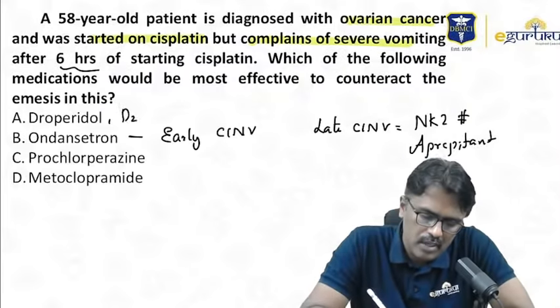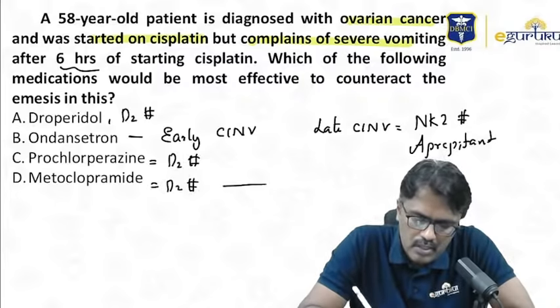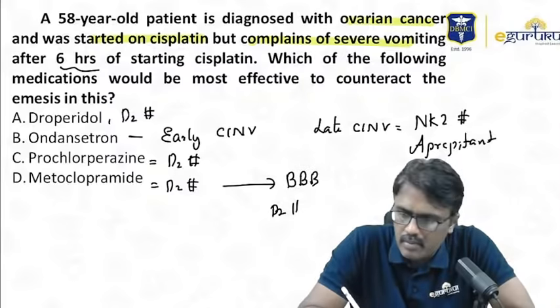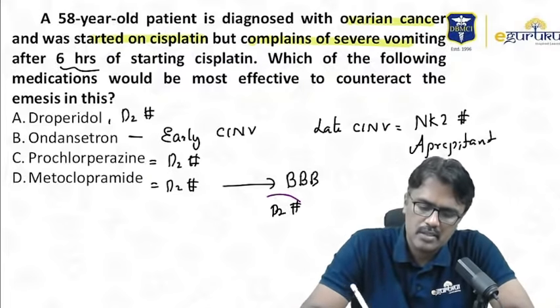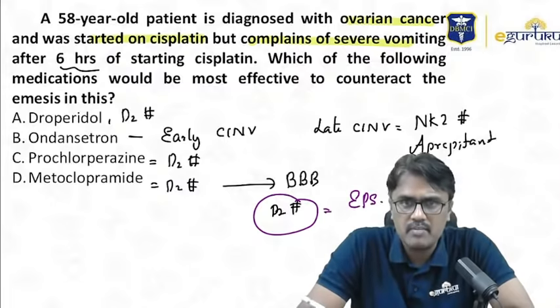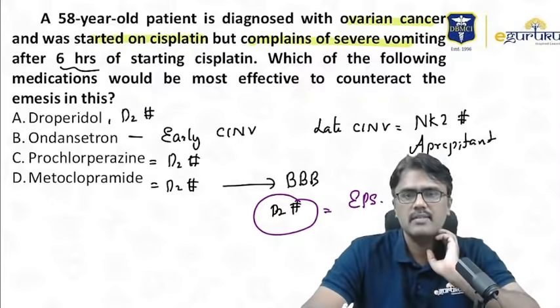Droperidol is a D2 blocker. Prochlorperazine is a D2 blocker. Metoclopramide is a D2 blocker. Now all these drugs can cross the blood-brain barrier and they can cause D2 blockade in the brain. So when they block D2 in the brain, the problem is they can produce extrapyramidal symptoms, and the extrapyramidal symptoms are acute dystonia and oculogyric crisis. Along with that, drug-induced Parkinson's.